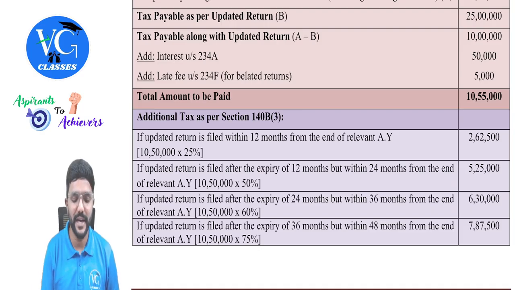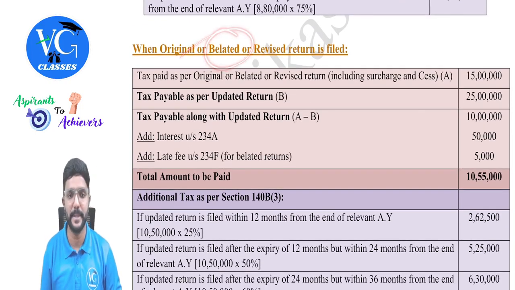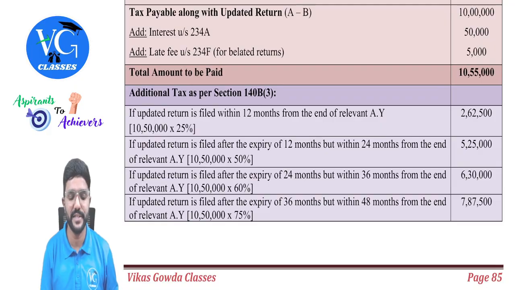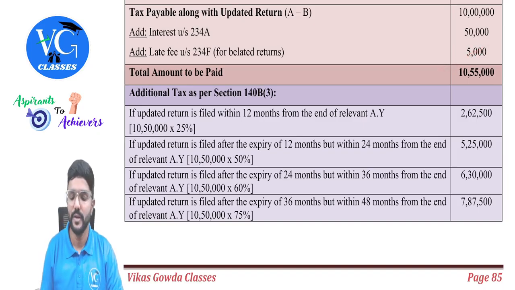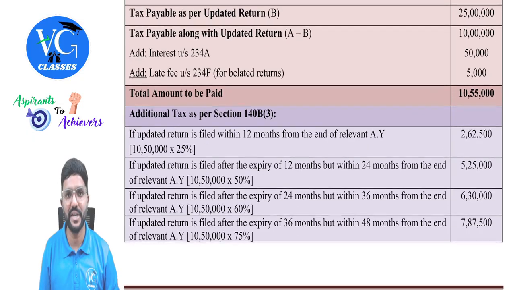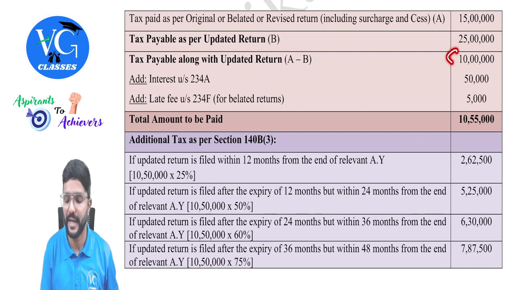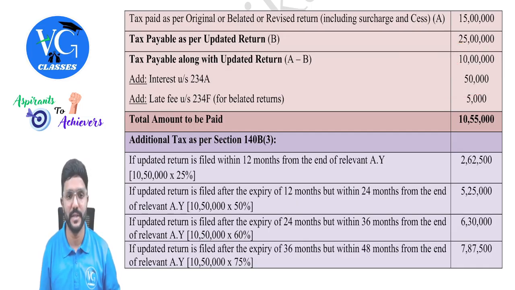Okay. Then there is a late fee under section 234F. If the original return itself was filed late, assume it was filed belated, then there will be a late fee under section 234F. Assume how much? 5,000. Let us take it as for belated returns 5,000. So now assessee has to pay 10,55,000 plus additional tax. So additional tax is levied as a percentage of what? 10 lakh plus 50,000. 10 lakh plus 50,000 guys.